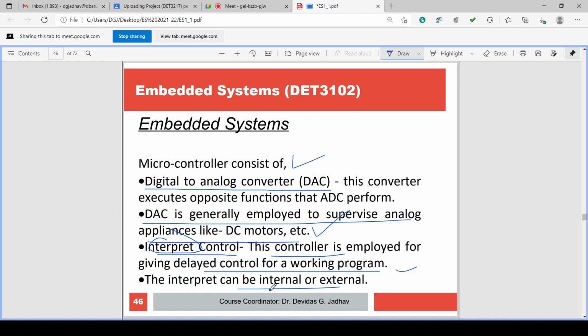Similar to the ADC, there is also a DAC, a digital to analog converter. The converter executes the opposite function of the ADC. A DAC is generally employed to supervise analog applications like the DC motor. An interrupt controller is also there, employed for giving delayed control for the working program.